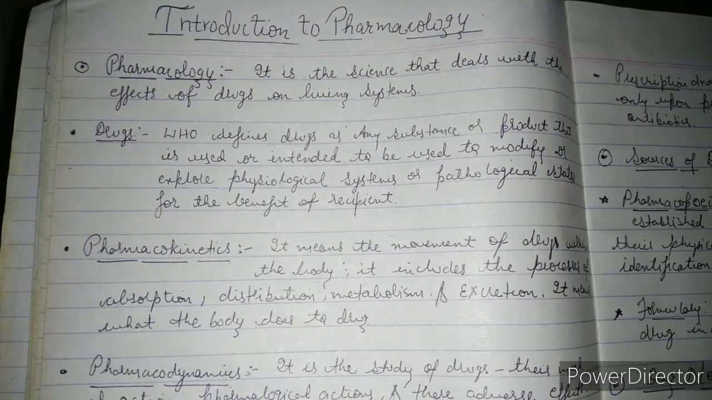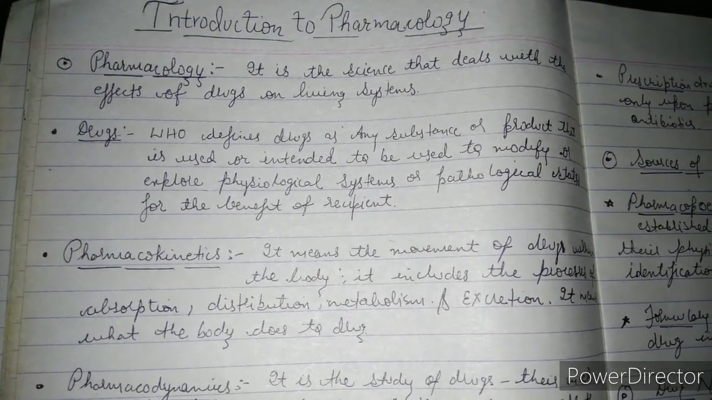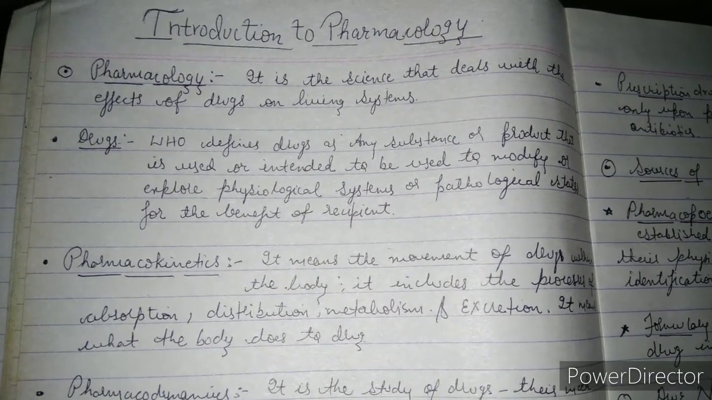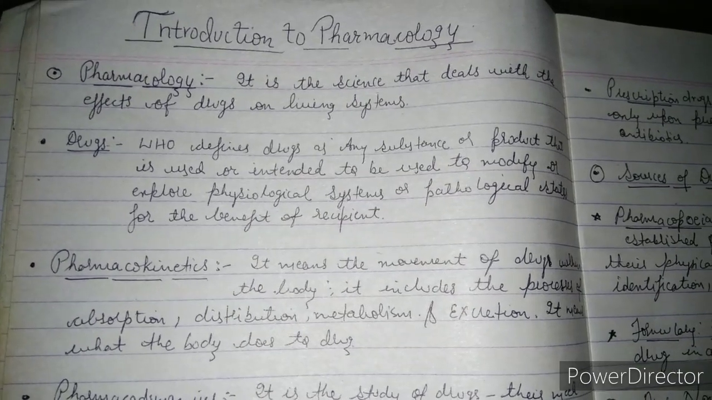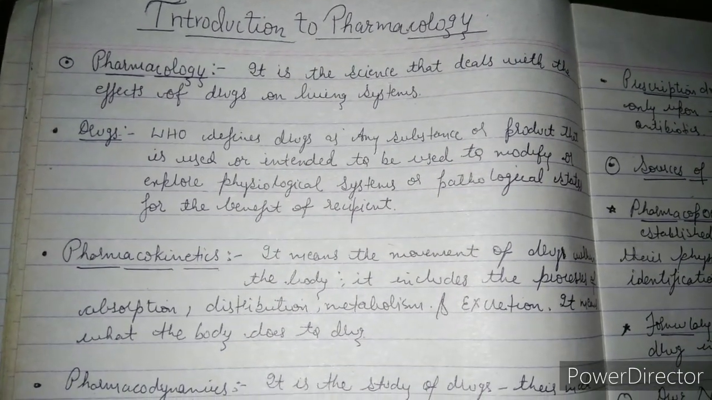So now we'll start the lecture. First of all, we'll discuss what we understand by pharmacology. So pharmacology means it is the science that deals with the effects of drugs on living system. Means we will be seeing what are the effects of drugs on living system.